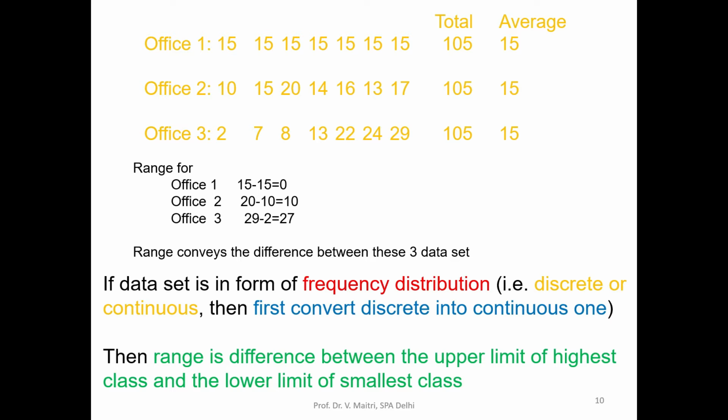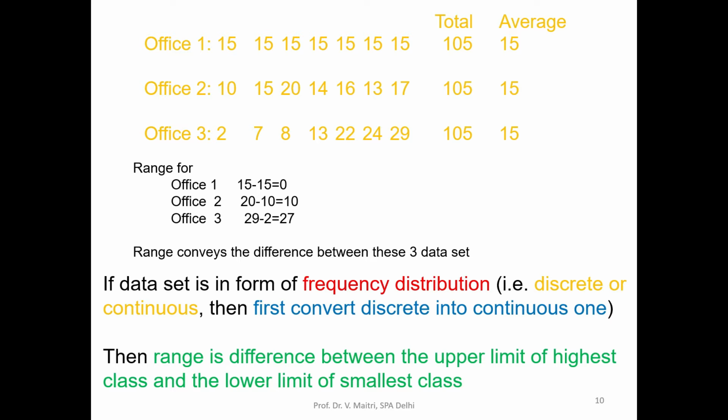Now just see the range for office 1: 15 minus 15 is 0. Range for office 2: the highest value is 20 and the lowest value is 10, so it is 10. For office 3, the highest value is 29 and the lowest value is 2, so the range is 27. So the range conveys the difference between these three data sets.